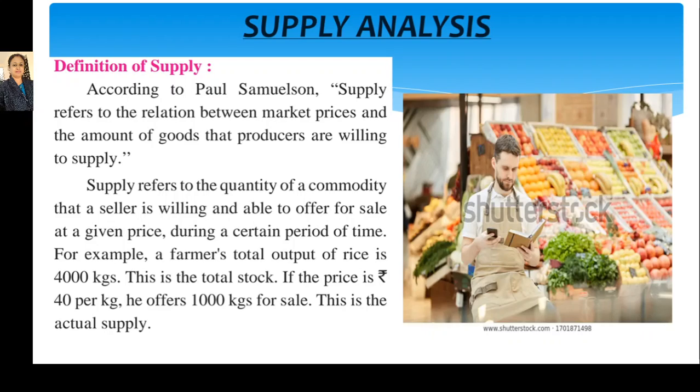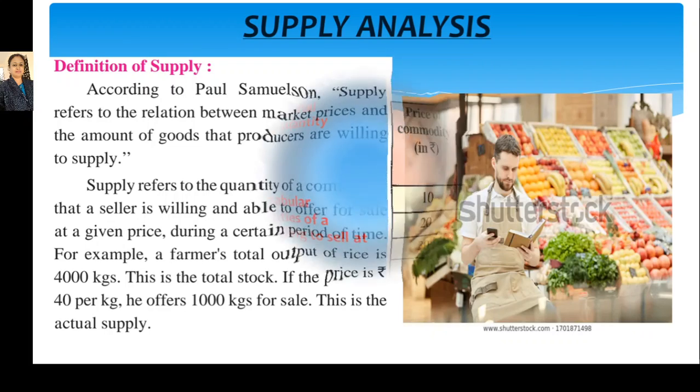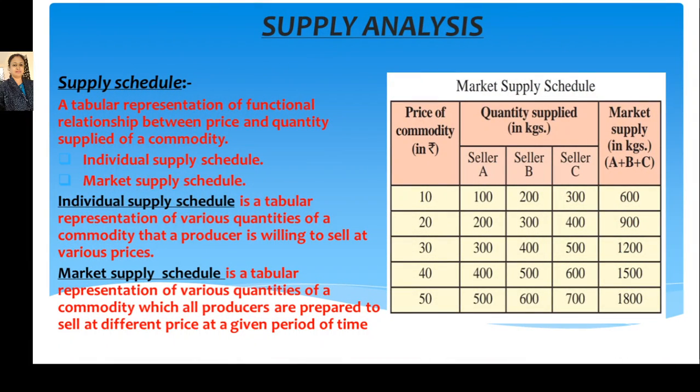Now, let's move to the supply schedule. We have learned about schedule in the demand section, where it is a tabular presentation of the functional relationship between demand and price. So in supply schedule, we learn a tabular representation of the functional relationship between price and quantity supplied of a commodity.